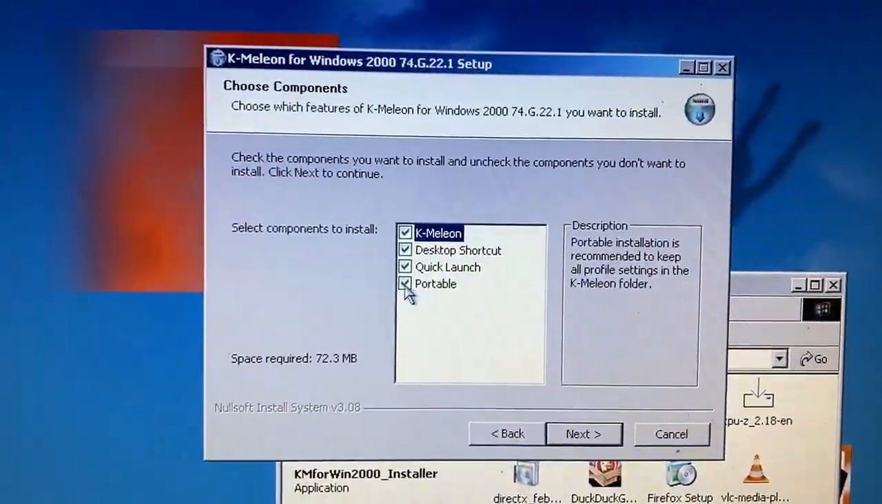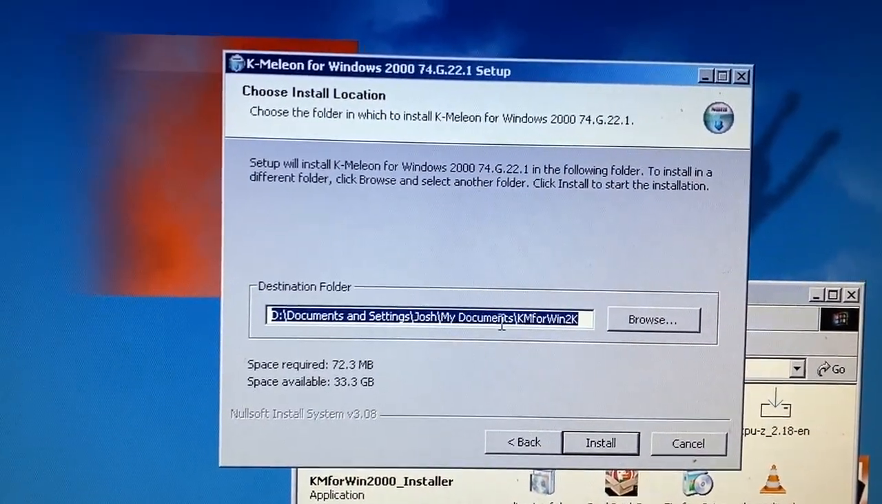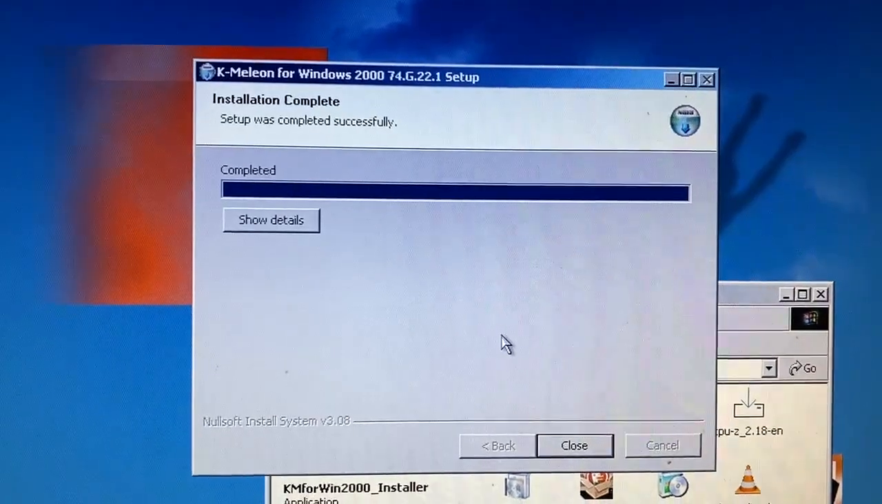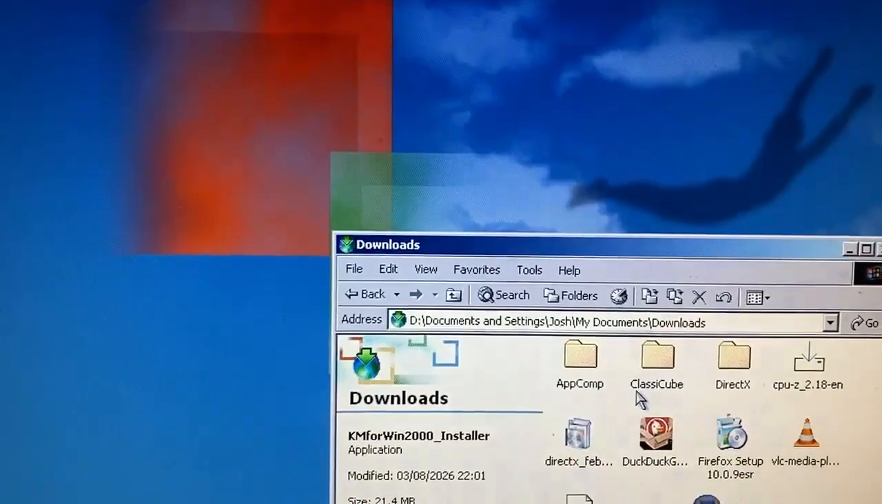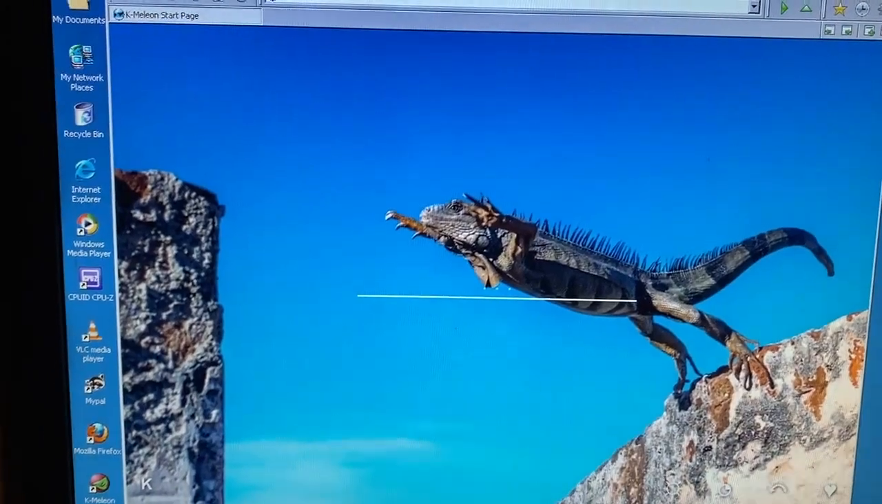Agree. Portable? No. Next. Wait, why is it... Setup will install Chameleon in the following. Why in this folder? Completed. Okay. Close. And Chameleon is on the desktop. Oh, it actually works. Cool.